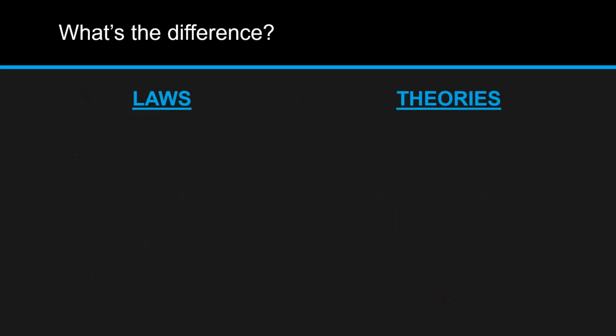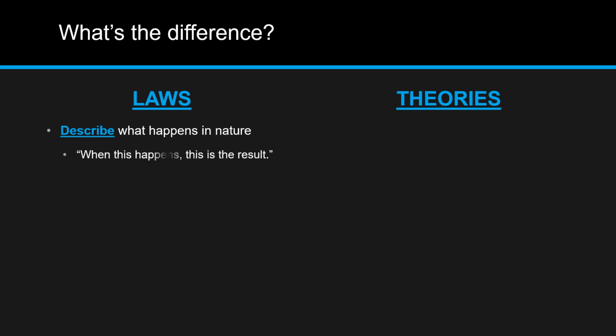So to summarize, what is the difference between scientific laws and scientific theories? Laws describe what happens in nature. Based on things that scientists have observed, they have come up with laws to describe exactly what will happen every single time in certain conditions. When this happens, this is the result. Now, theories describe how or why something happens in nature. Laws describe what happens, and theories explain how or why.